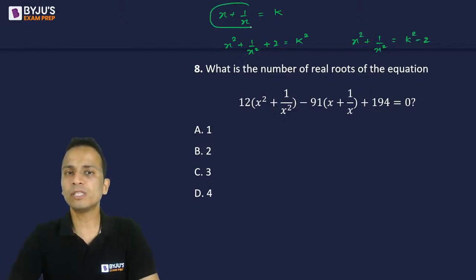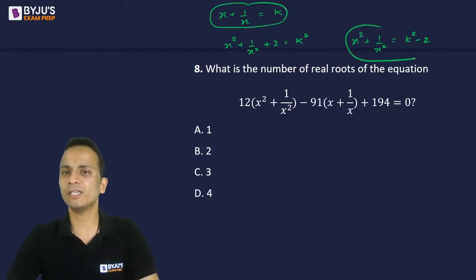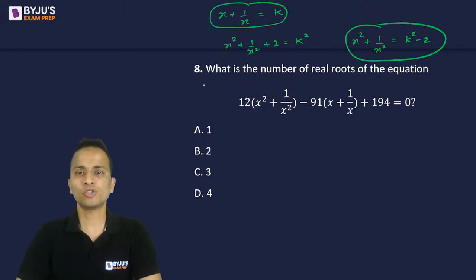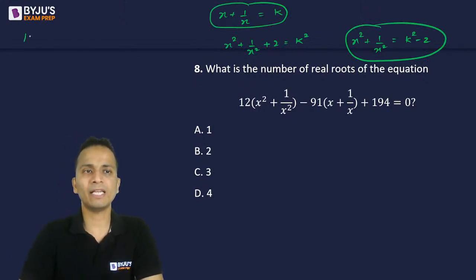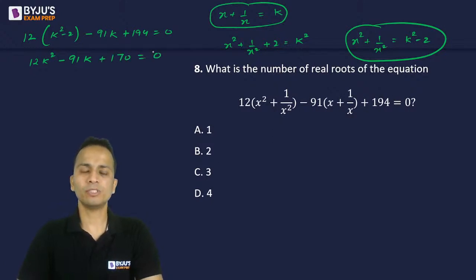Substituting this in the given equation, it will become 12 times k square minus 2 minus 91 times k plus 194 equal to 0. So this equation will become 12k square minus 91k plus 170 equal to 0.